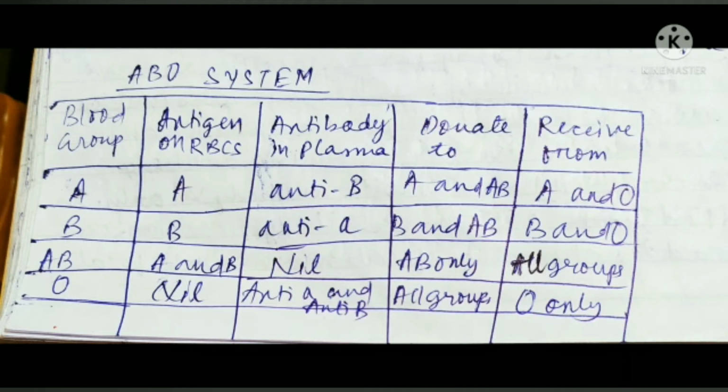A person with AB blood group has antigens A and B and nil antibodies. He or she can donate blood to AB blood group only and receive blood from all the blood groups. A person with O blood group has nil antigens and A and B antibodies. He or she can donate blood to all the groups and receive blood from O only. So, from this ABO blood group system, we can say that people with O blood group are called universal donors and people with AB blood group are called universal acceptors.